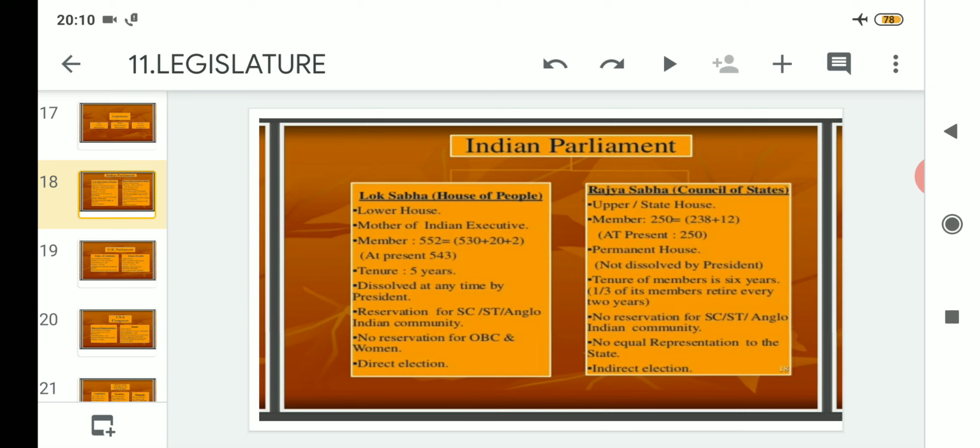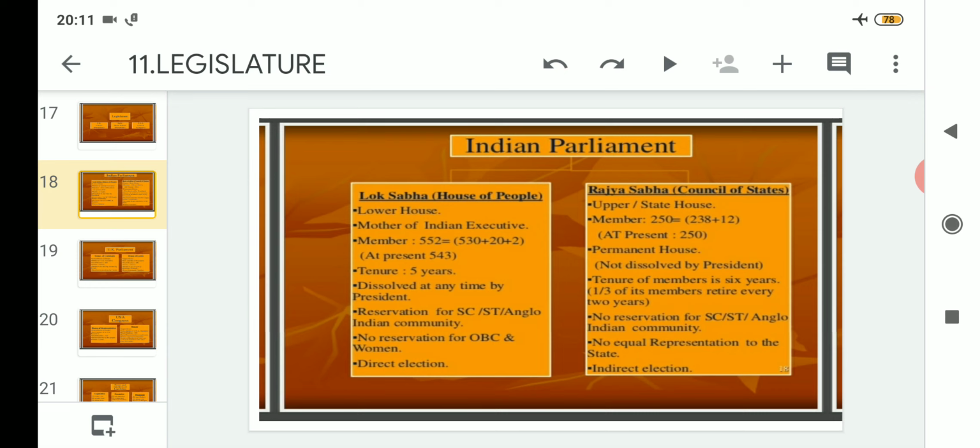As we know, the Lok Sabha is the lower house, it means that the Lok Sabha is also known as the lower house, and it is the mother of the Indian executive. That means the executive is formed in the Lok Sabha, or you can say the members are elected as an executive which is present in the Lok Sabha, because these people are directly elected by the voting rights of the people.